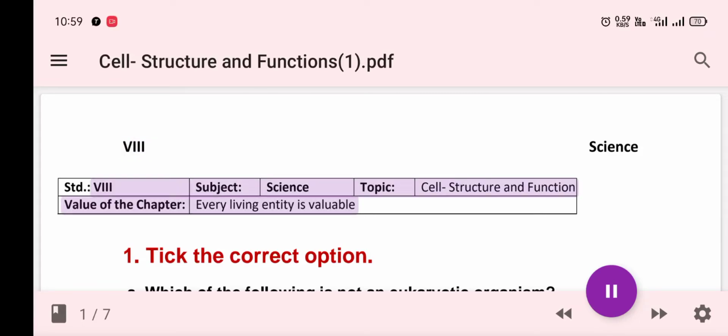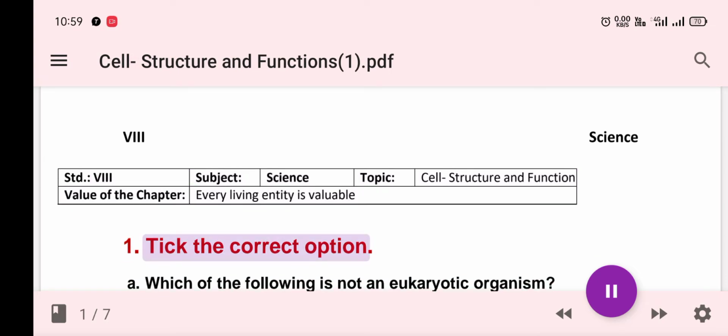Class 8, Subject: Science. Topic: Cell structure and function. Value of the chapter: every living entity is valuable. 1. Tick the correct option.